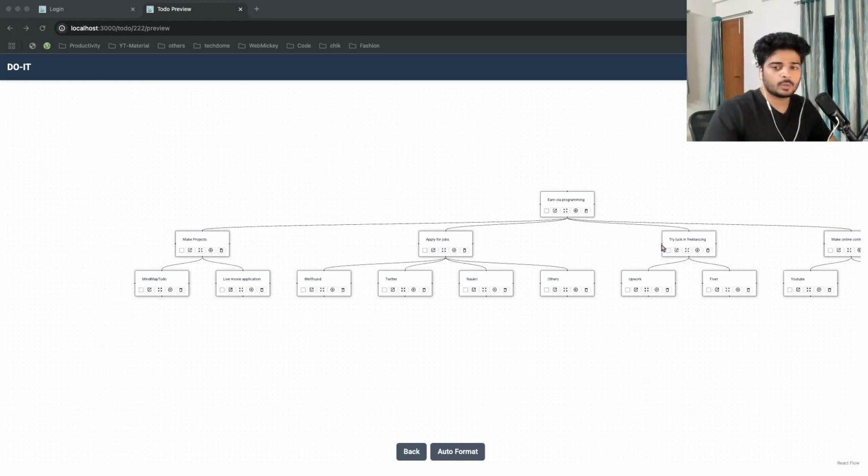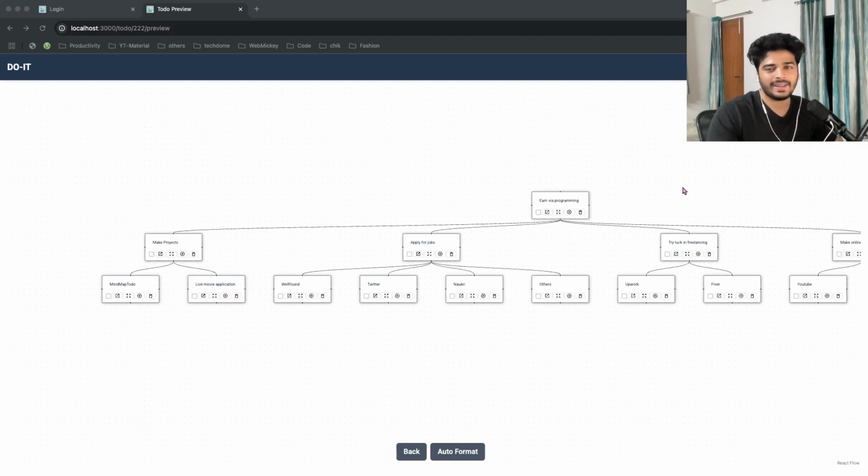Since the past 1 month, I'm trying to build a hybrid between To-Do and Mindmap. So why do I like that? Because it's my personal problem that I want to write down a task, divide it into subtasks, and give some description to any task. So it's kind of like my mentality. If I don't write it, if I don't divide it into subtasks, then I won't be able to do it.